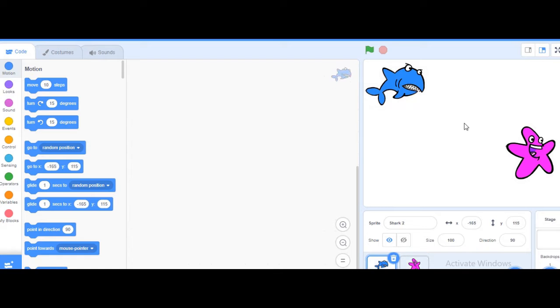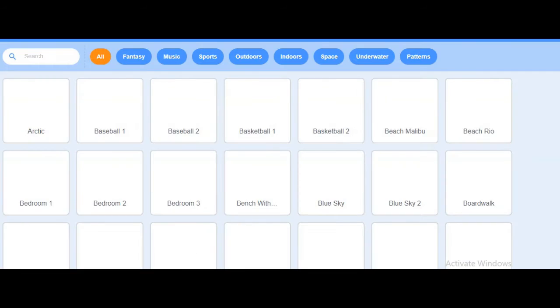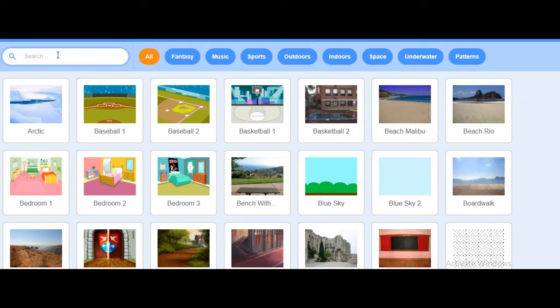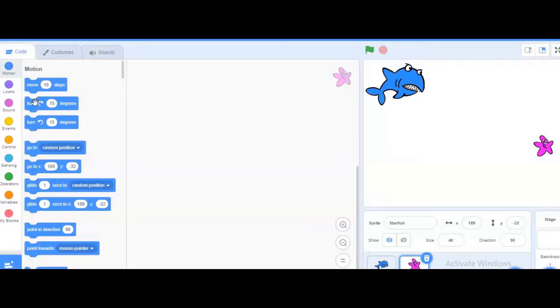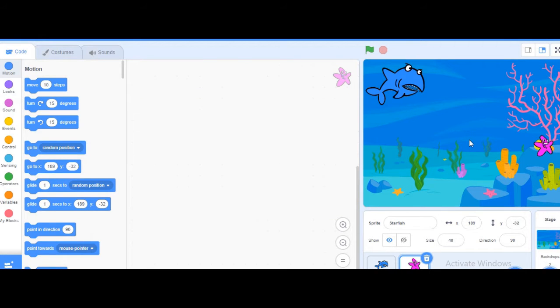Okay, make this starfish a bit smaller, 40. So this one is 100, this one is 100, this one make 40. So we will go here and make it 40. Okay, so now let's make it underwater. So it's underwater, everything is happening inside the water, and like this one.